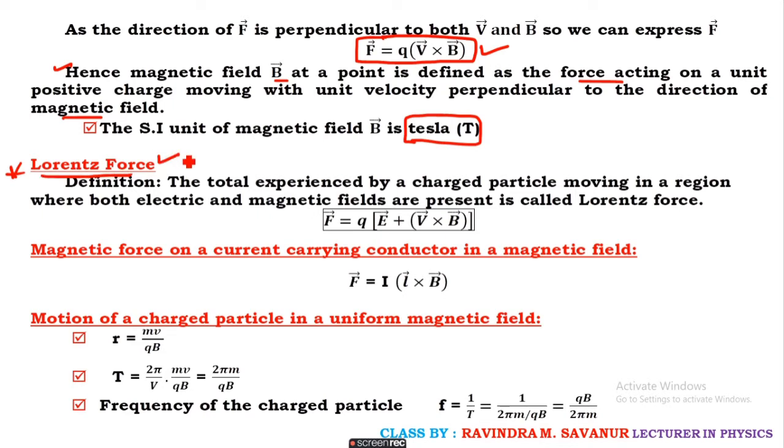Soon after this we come across the Lorentz force. So Lorentz force is nothing but the force experienced by a charged particle moving in a region of both electric and magnetic field. Hence its mathematical expression is F bar equals Q into E plus V cross B bar. It is a combination of electric field force and magnetic field force, and this is the final expression.